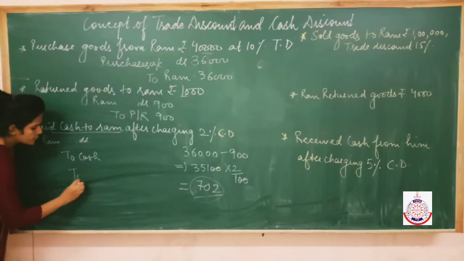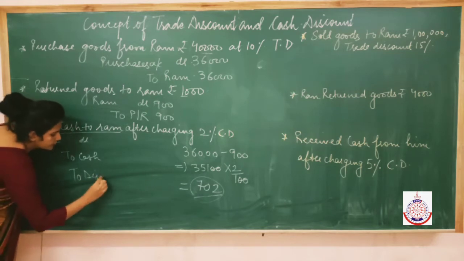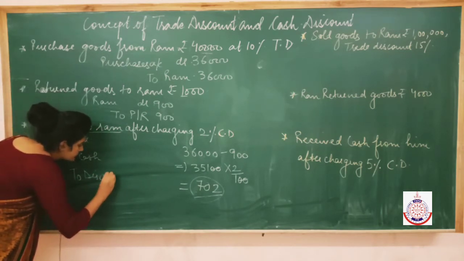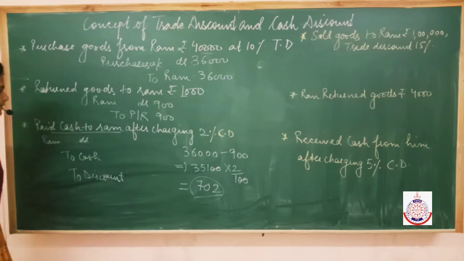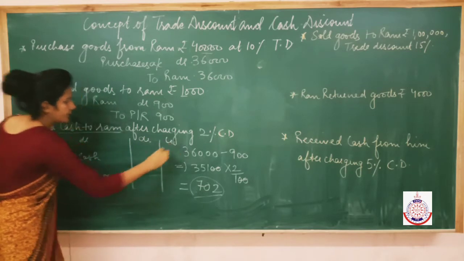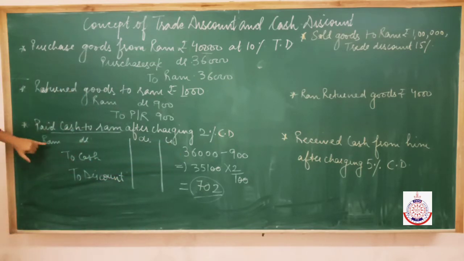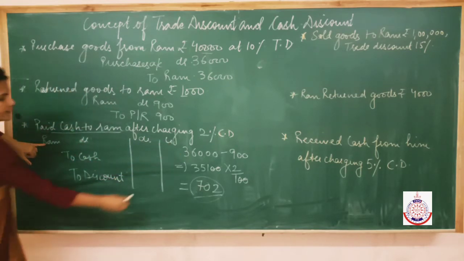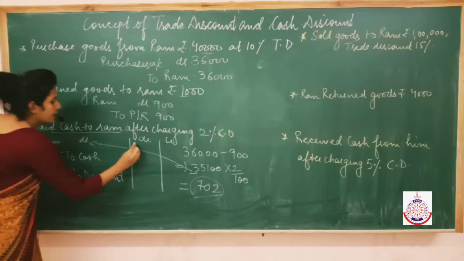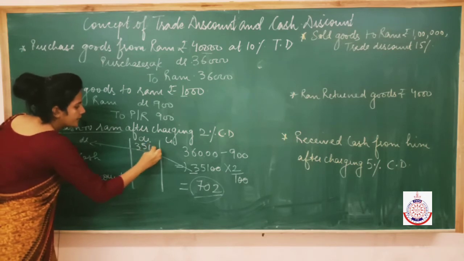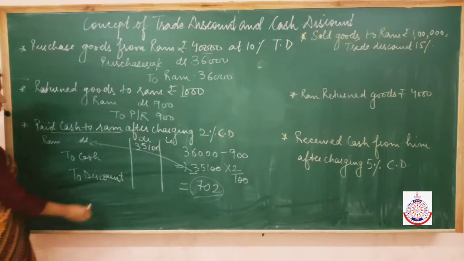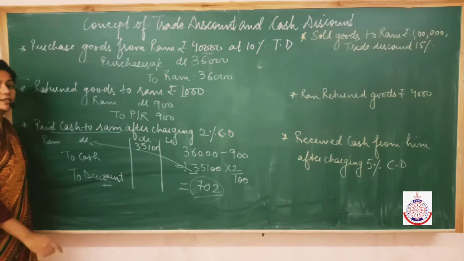So write here discount. Make 2 columns here, debit and credit, so that you can understand. Actual cash, you have to make payment of 35,100 to Ram. So write 35,100 in the debit column. Then Ram has given you a discount of 702, which is an income for you.